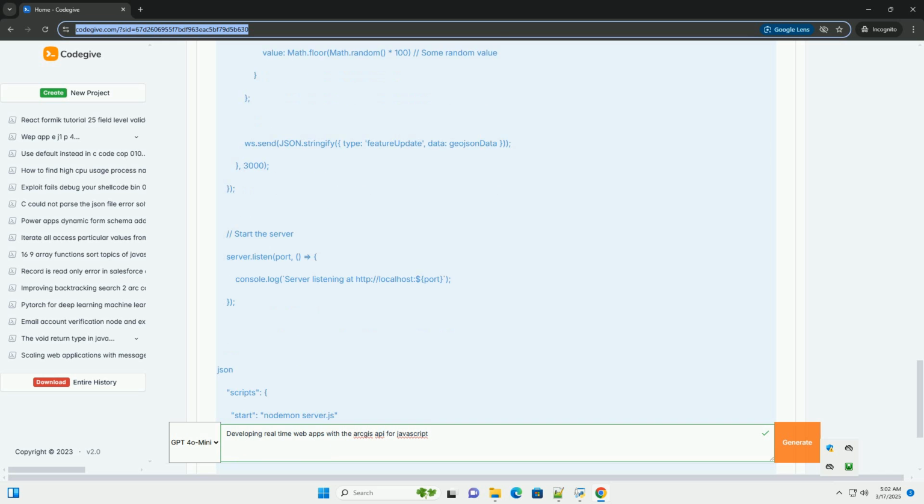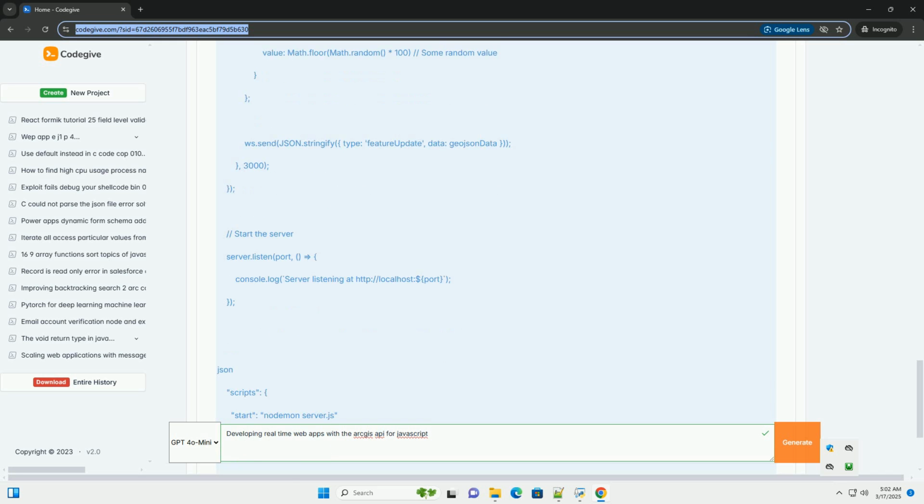We use setInterval to simulate real-time data updates. In a real application, you would replace this with data from a sensor, API, or other source. The GeoJSON data simulates a point feature with updated coordinates and a timestamp. The GeoJSON data is converted to JSON and sent to the client with a type, feature update, to signal that this is a feature update.